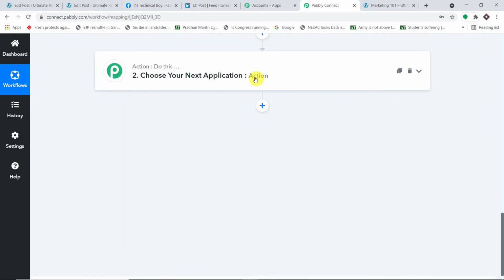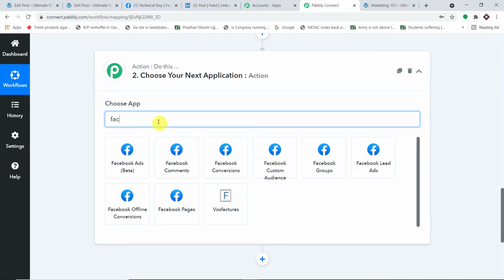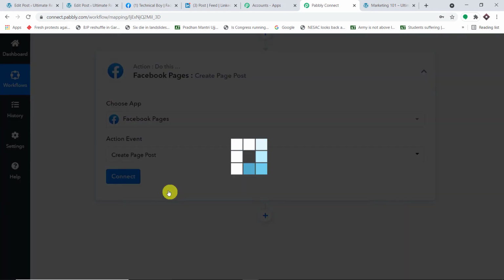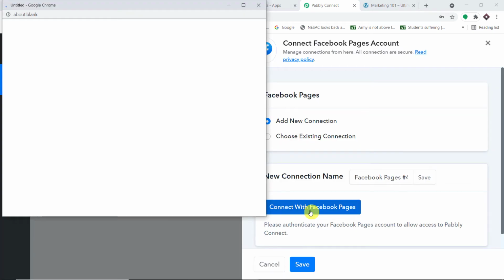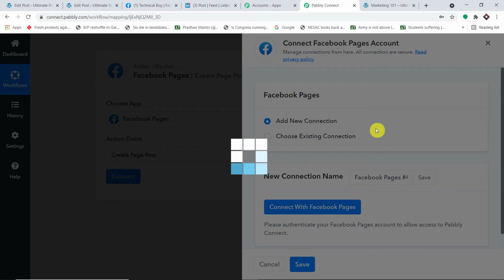Now we are going to create a post on a Facebook page. Let me select the app in the action window as Facebook Pages. Now in the action event, how about we make it create page post? Just click on connect. We are going with a new connection. Click on connect with Facebook Pages. It is showing the authorization is nearly complete. Just give it 1 or 2 seconds.